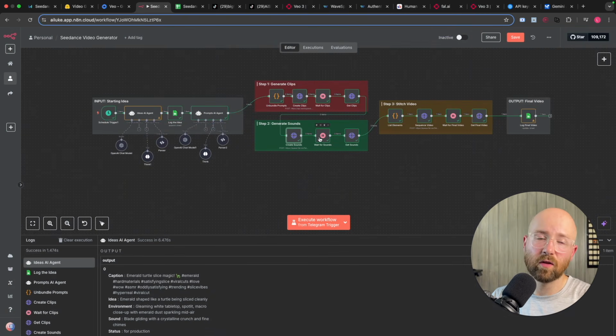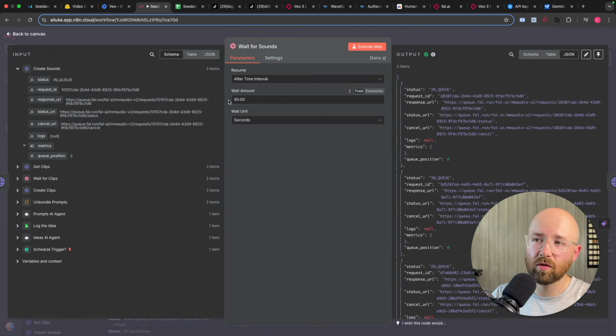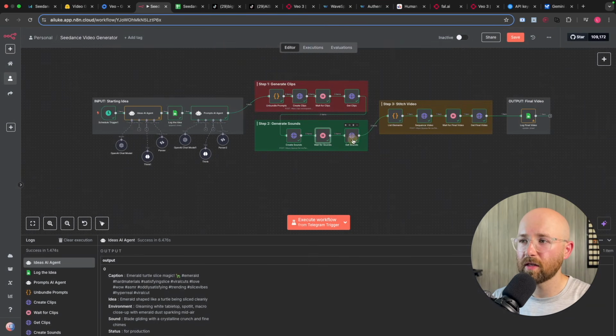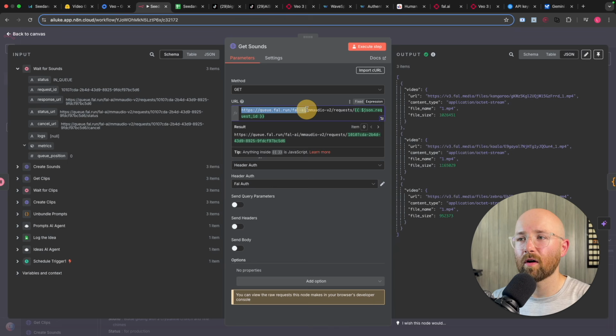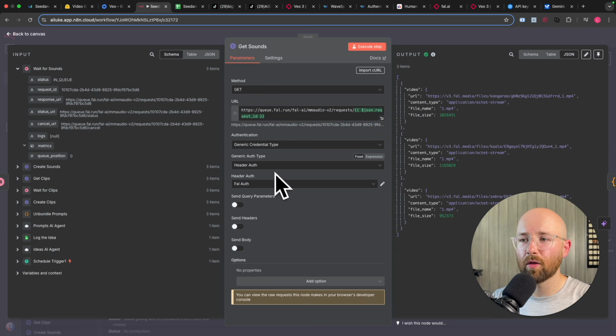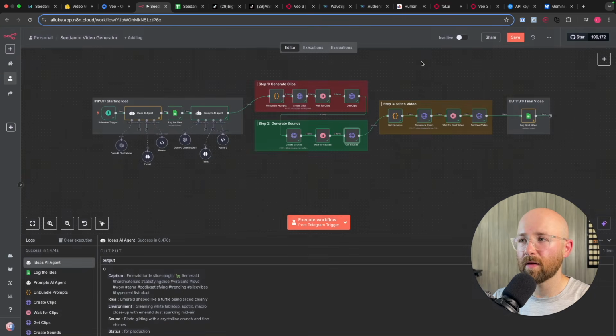So then once we've done that, again we have to wait, so this time wait a minute or so, just for it to create it. And then we just get it, same kind of thing. Here we have this queue fal run, requests, and then we get the request ID, so just the same as last time really. Now we pass our header authentication for Fal, and that's it. Boom. We now have the sound and we have the video. Now we need to put it together here.